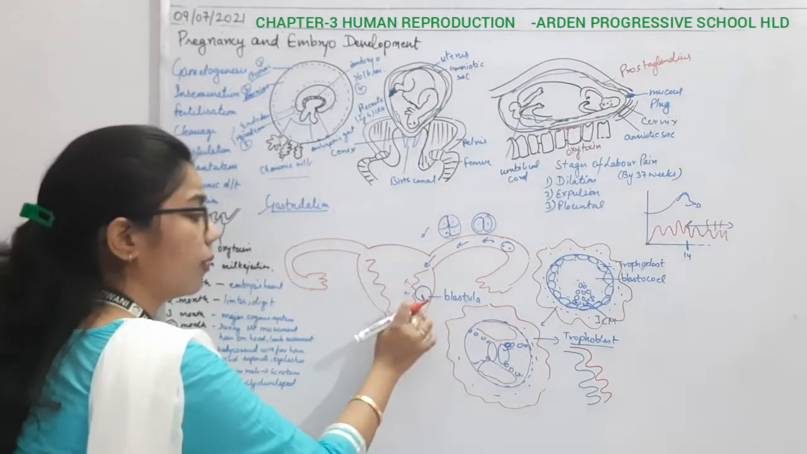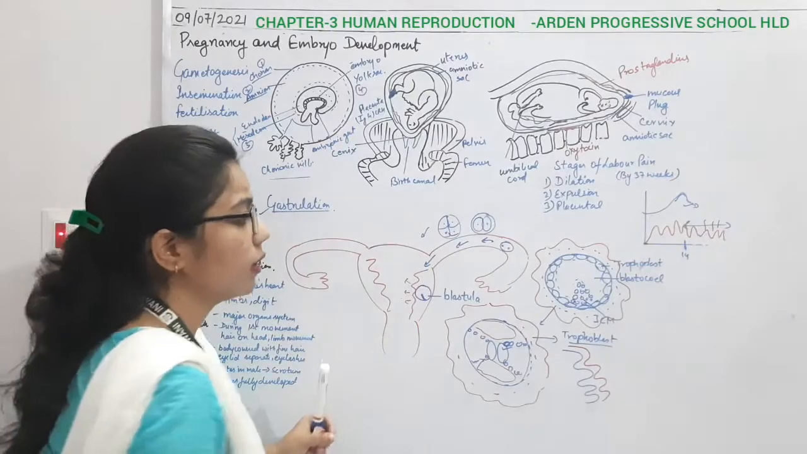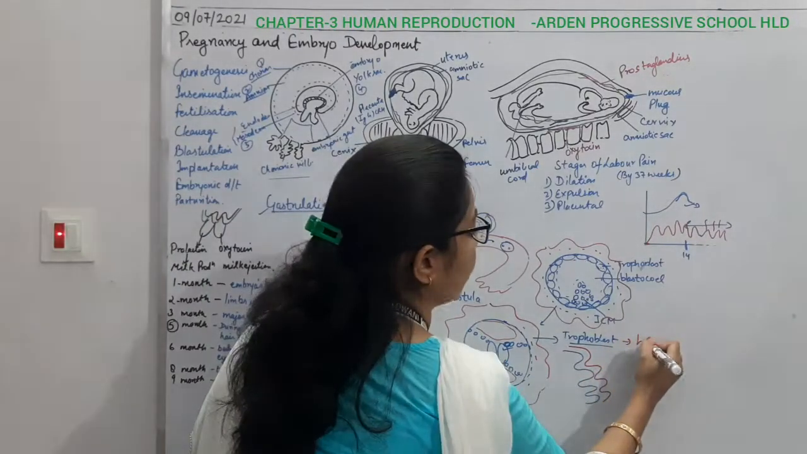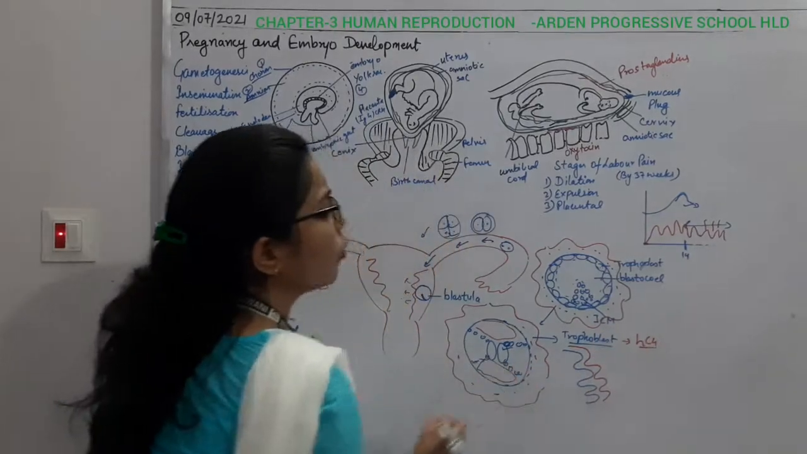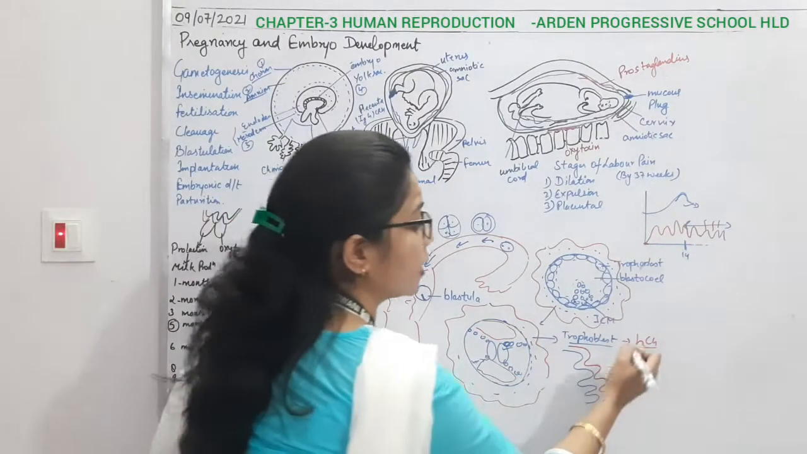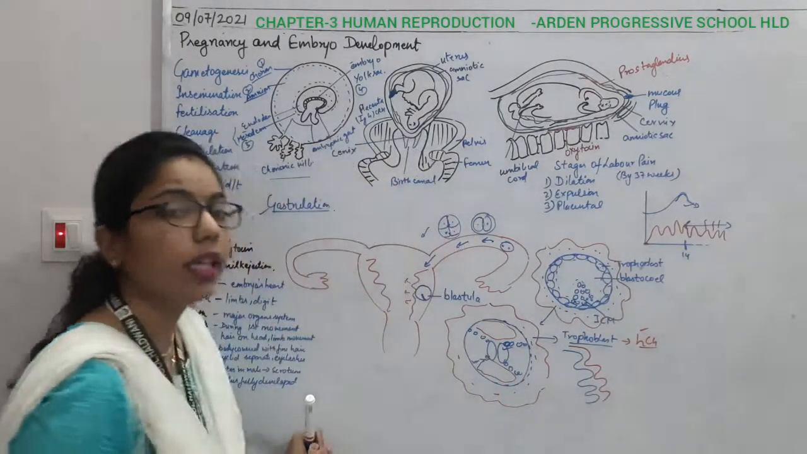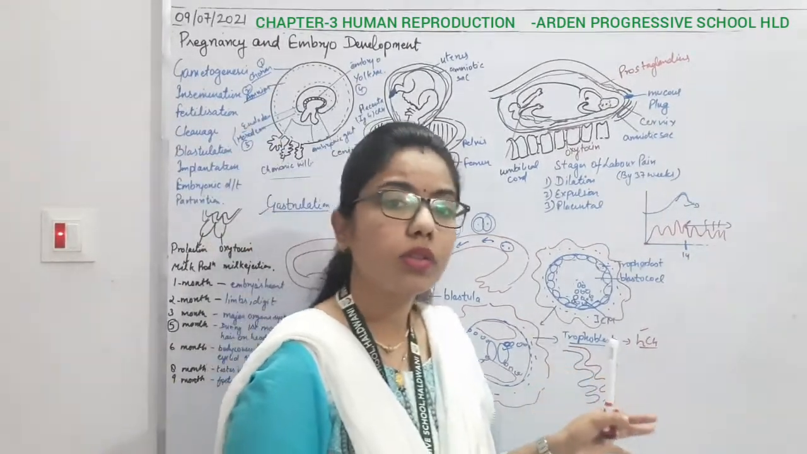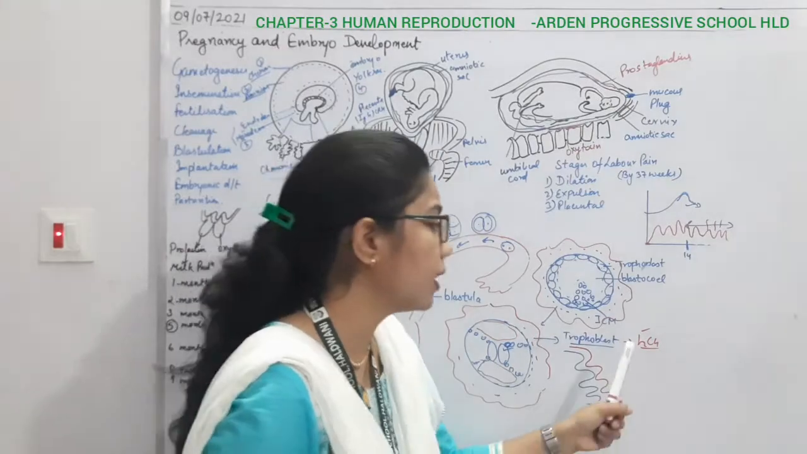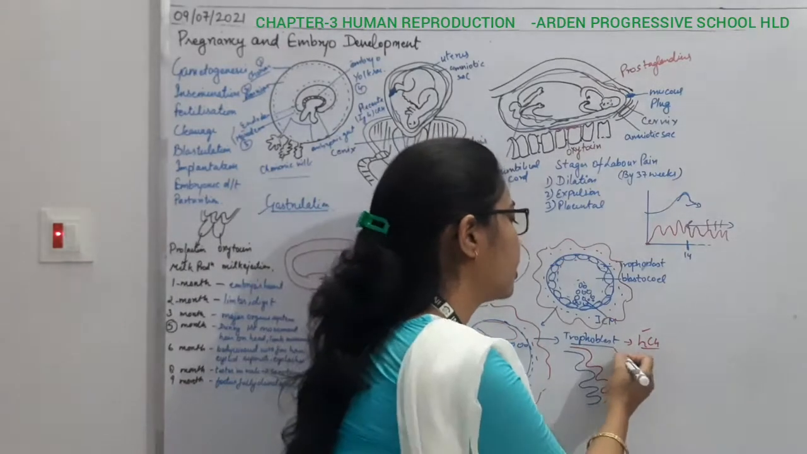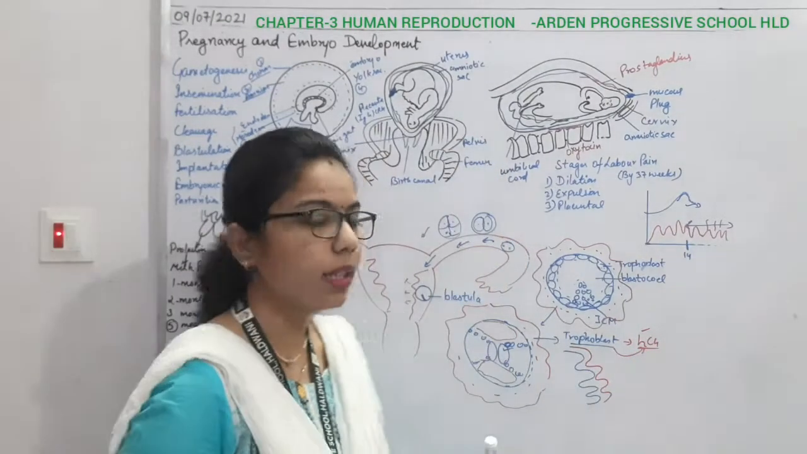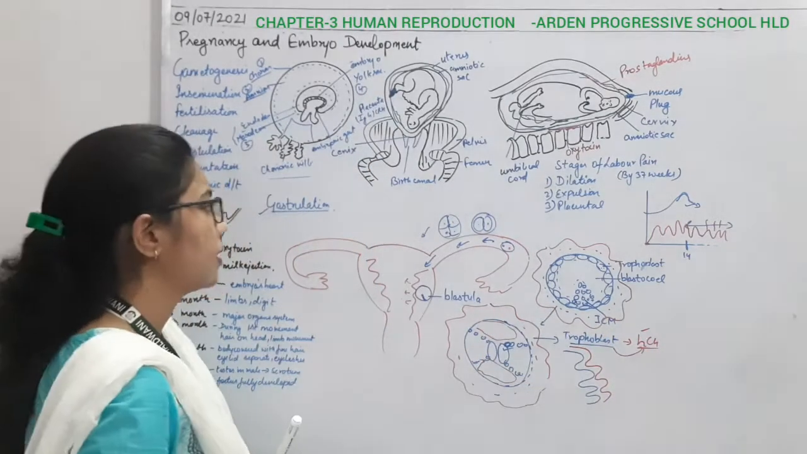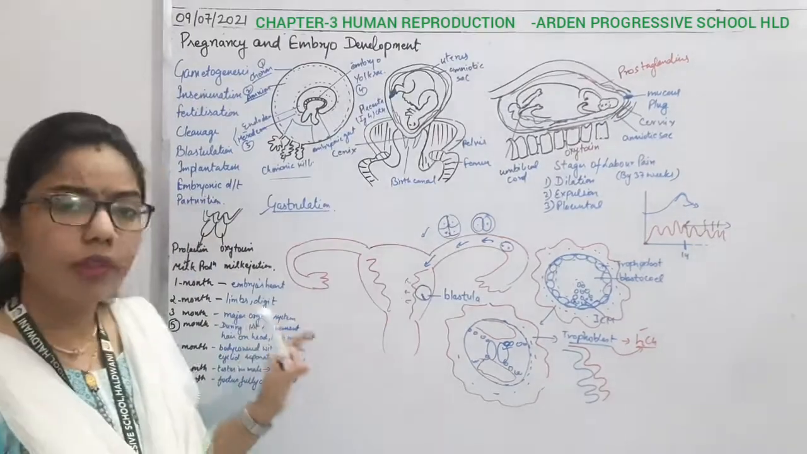And during that time when it implants here, it will release one hormone, we have done HCG. Okay, so HCG indicates that yes, pregnancy is confirmed. Okay, so during the first 2 or 3 months this trophoblast releases this hormone, but later on as the placenta develops, it will also release the HCG hormone. Okay, so that much we have completed.